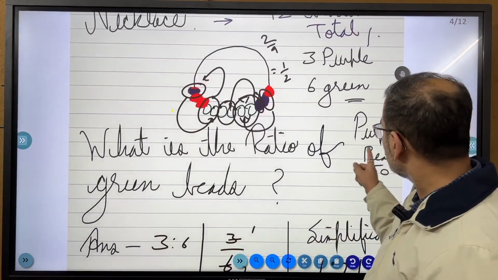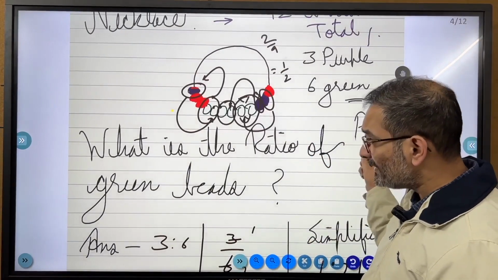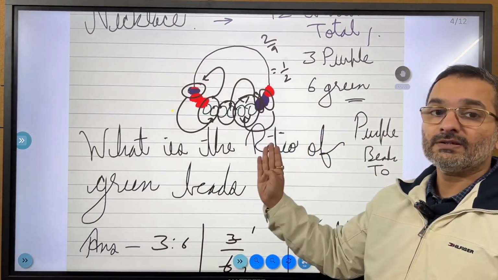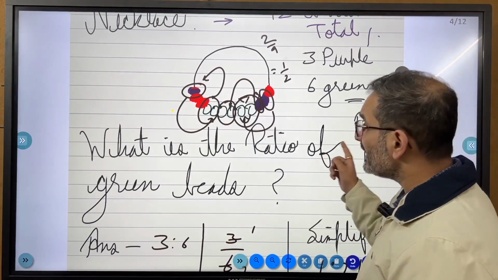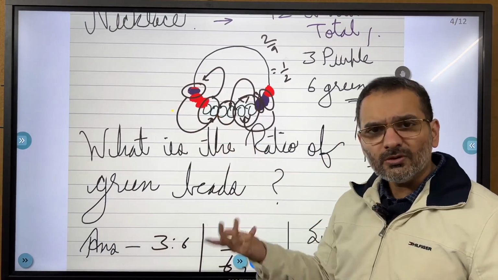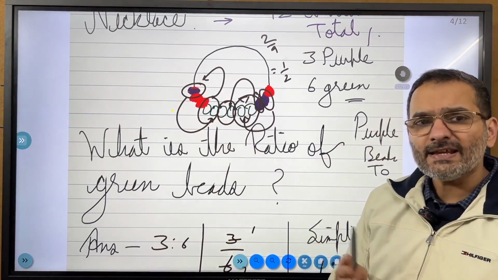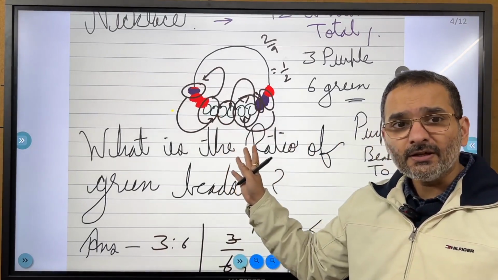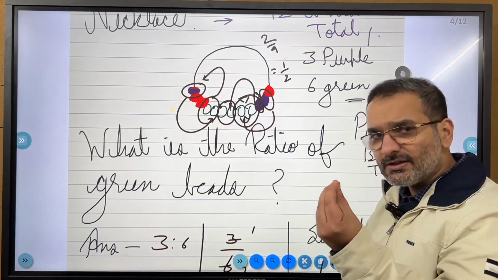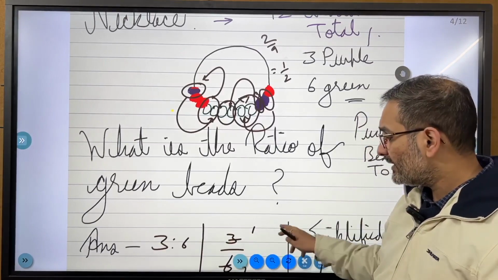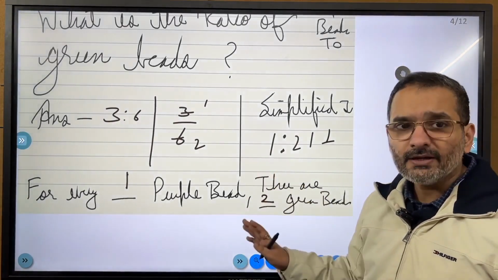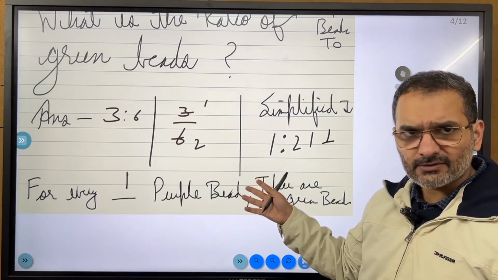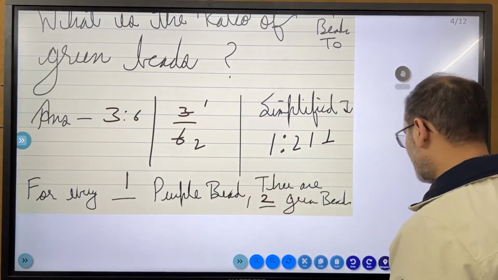In total, what is the ratio of purple beads? That is 3 purple beads. सामने खड़े हैं 6 green beads. तो एक purple bead के लिए कितने खड़े हो गए? 2. In essence, बात एक ही है. 3:6 is the grander overall complete picture. But the source, the beej or the root is 1:2. Hopefully it is clear. And there are many equivalent ratios to this as well. Equivalent, अभी यही काम हमने करना है.